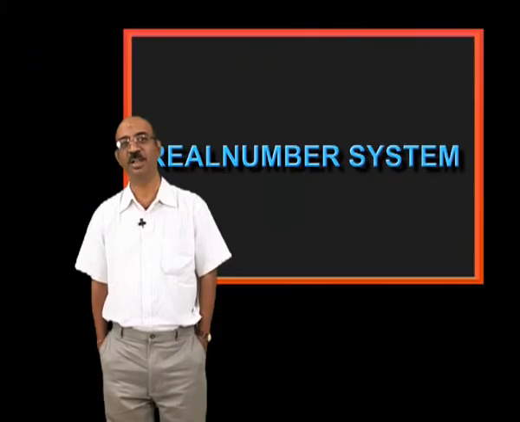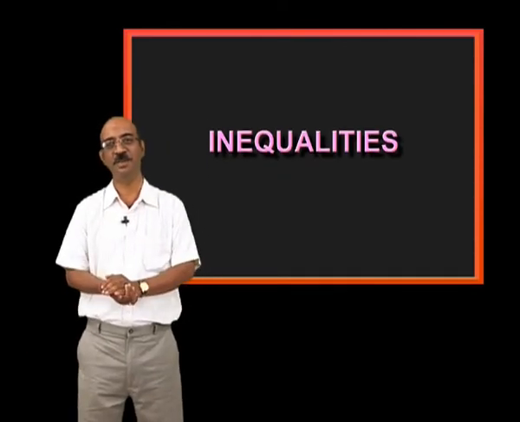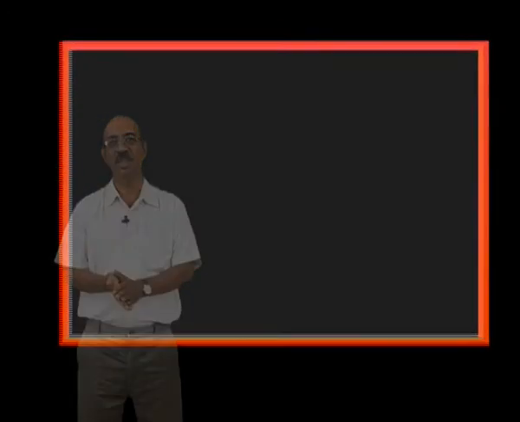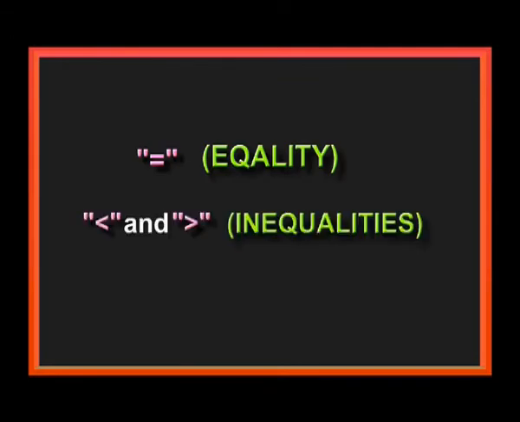Now we are learning the real number system. Then we are discussing inequalities and equalities. x plus 5 is equal to 8. The equals symbol means x plus 5 has the value 8. Then x is a positive integer. Instead of x, we substitute 3, then we get 8. x plus 5 is lesser than 8. You see, is equal to is called equality. Lesser than and greater than are called inequalities.